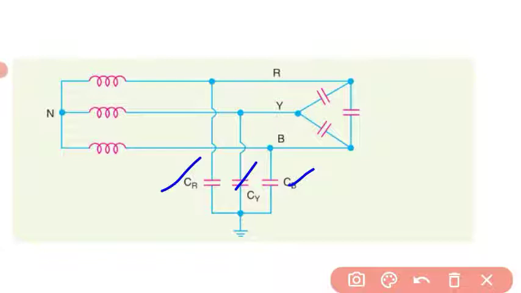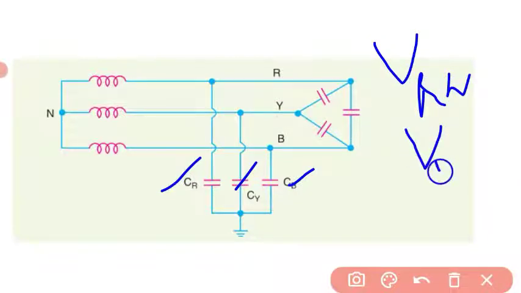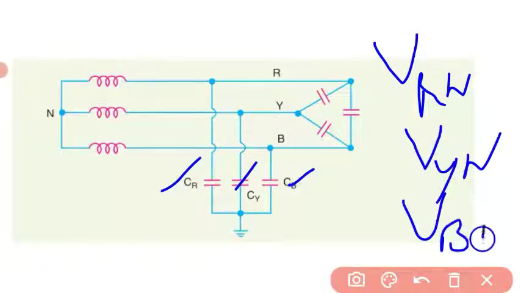The voltages are VRN, VYN and VBN, the voltages with respect to neutral.